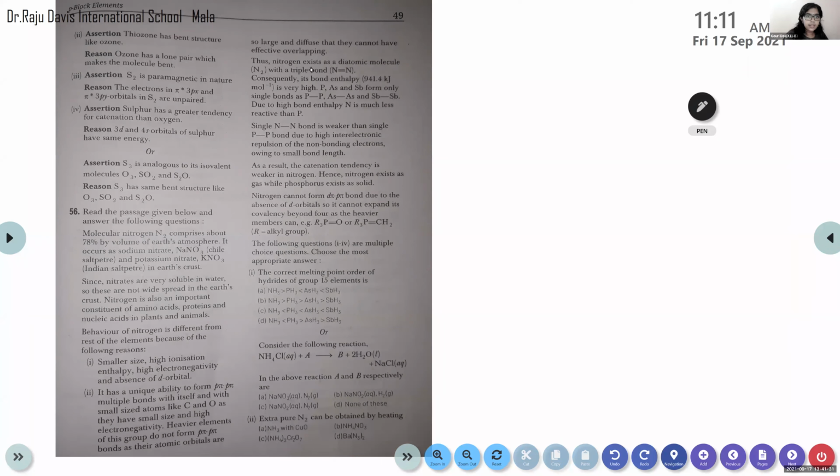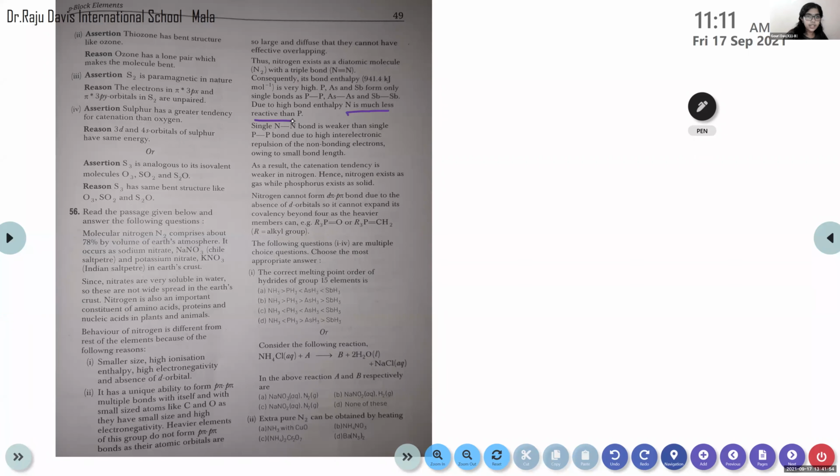Okay. Consequently, its bond enthalpy is very high. P, As, and Sb form only single bonds as P-P, As-As, and Sb-Sb, due to high bond enthalpy, and nitrogen is much less reactive than phosphorus.